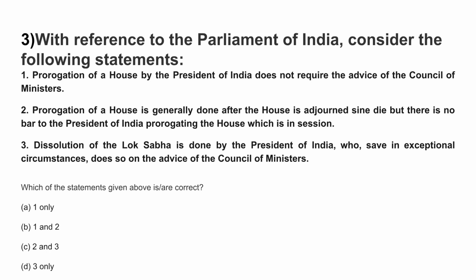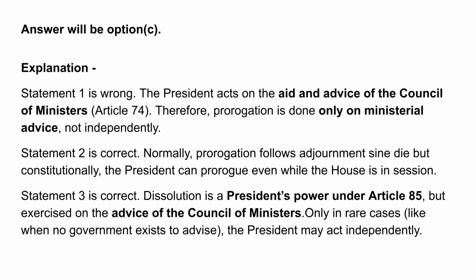Question 3 relates to the Parliament of India. Consider the following statements. 1. Prorogation of a House by the President of India does not require the advice of the Council of Ministers. 2. Prorogation of a House is generally done after the House is adjourned sine die, but there is no bar to the President of India prorogating the House, which is in session. 3. Dissolution of the Lok Sabha is done by the President of India, who, save in exceptional circumstances, does so on the advice of the Council of Ministers. Which statements are correct? The correct answer is option C, statements 2 and 3.